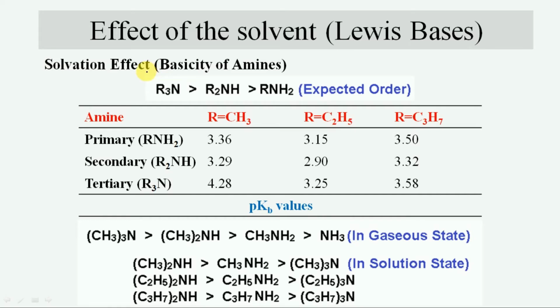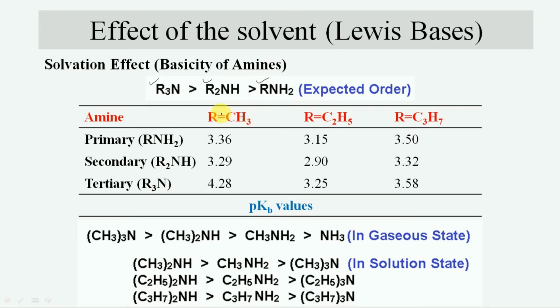in water. As we already discussed, the alkyl group has an electron-releasing inductive effect, and on the basis of it, the following order of their basic strength is expected. The tertiary amine is expected to be the most basic, then secondary, and the primary amine is expected to be the least basic. However, it has been observed that tertiary amines are weaker bases than primary amines, as shown by their pKb values in the tables.